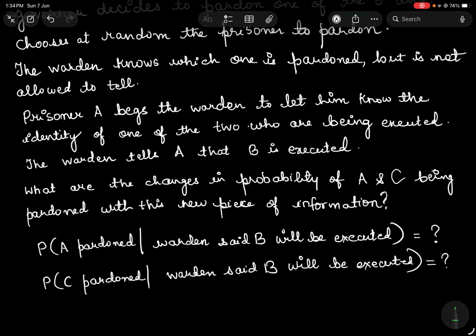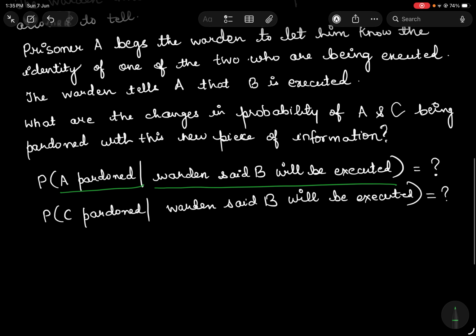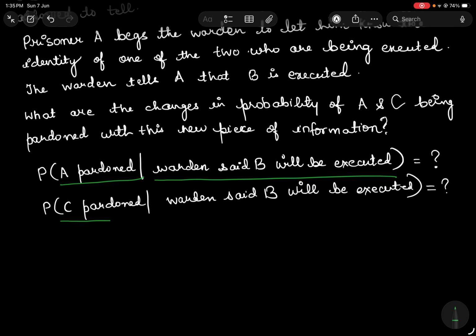Now, this is some new information we got, right? And my question is, what are the changes in the probability of A and C's survival, or them being pardoned, with this new piece of information? If I write it down mathematically, what is the probability that A will be pardoned given the warden has said that B will be executed, and what is the probability that C will be pardoned given the warden has said that B will be executed?